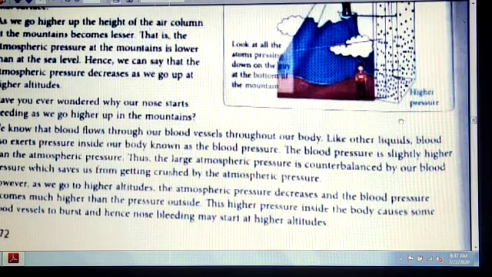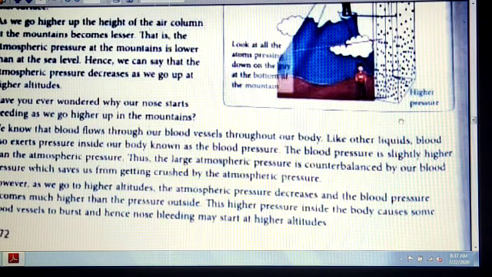So atmospheric pressure is counterbalanced. Counterbalanced means something which is exactly opposite to that balance. So atmospheric pressure is counterbalanced by blood pressure, which saves us from getting crushed by the atmospheric pressure.